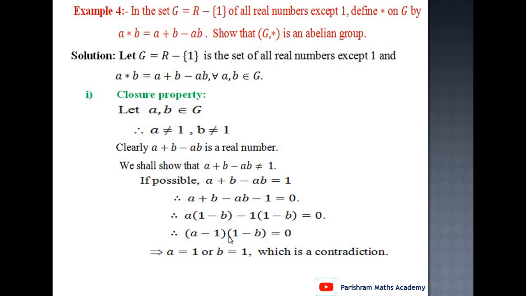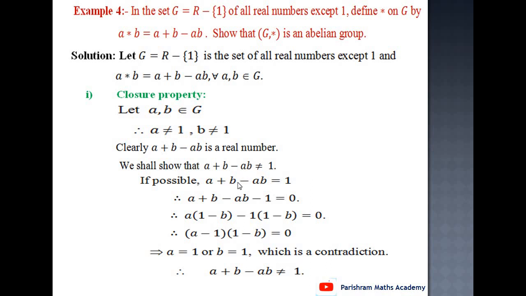(a minus 1) into (1 minus b) equal to 0 means a equal to 1 or b equal to 1. But a and b belong to G, so a is not equal to 1, b is not equal to 1. Here we get a equal to 1 or b equal to 1, which is a contradiction. Clearly a plus b minus ab is not equal to 1. Clear?